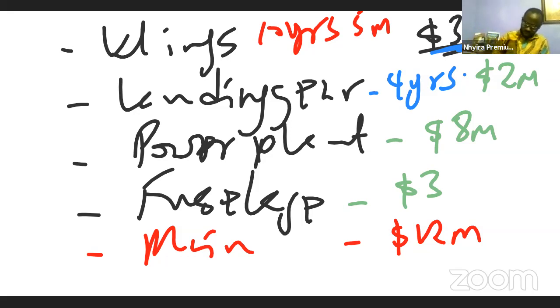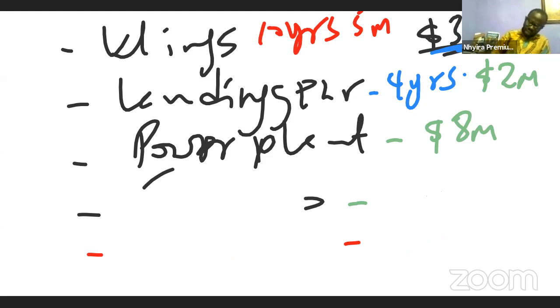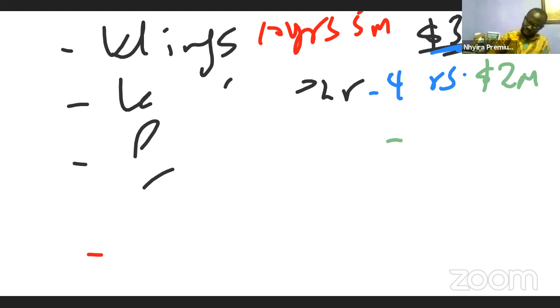Property, plant, and equipment, right. So that is all about IAS 16.